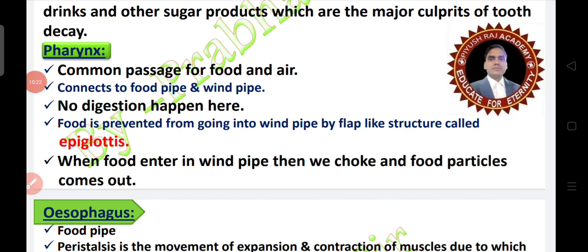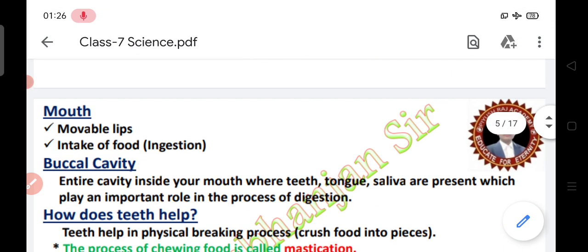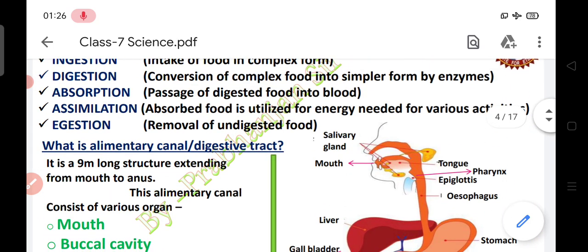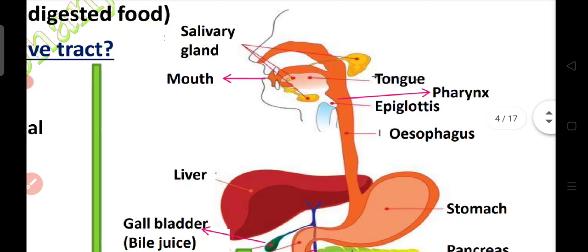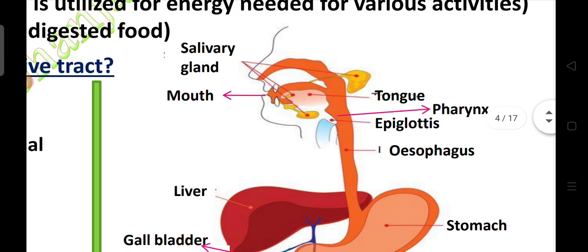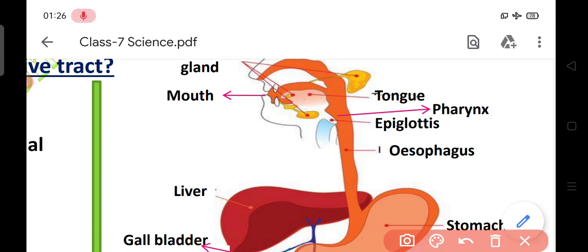Next is the pharynx. Here you can see the pharynx. Pharynx is the common passage for food and air, and the pharynx connects the food pipe and windpipe. Here this one is the food pipe and this one is the windpipe. So the food pipe and windpipe are connected by the pharynx.